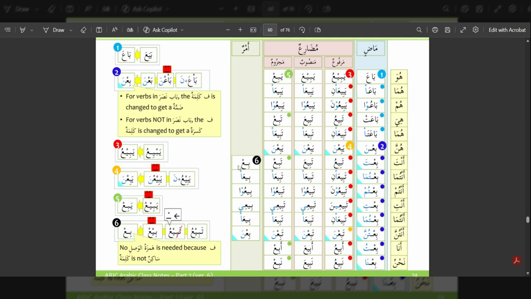Then we have fi'l al-amr, the command verbs, where tabi'u is changed to bi, where the first letter ta is dropped and the last letter ain gets a sukoon, which becomes bi. Again, two sukoons, difficult to pronounce, so we get bi, and there is no hamzatul wasl again due to the fa kalima not being a sakin. So we have bi, bi'a, bi'u, bi'i, bi'a, bi'na.